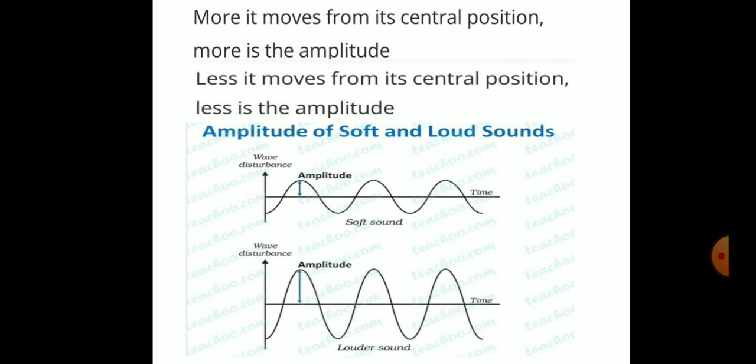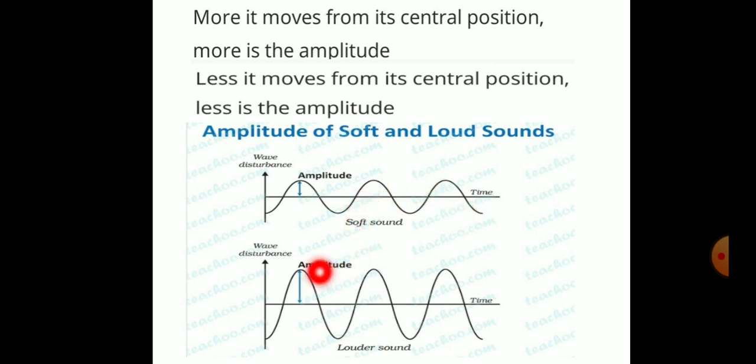You can see in this picture the amplitude of soft and loud sound. Here the displacement is less on either side. You can see this is the central position, and this is the graph of time versus wave. If you compare, the amplitude is more in the second case and less here.